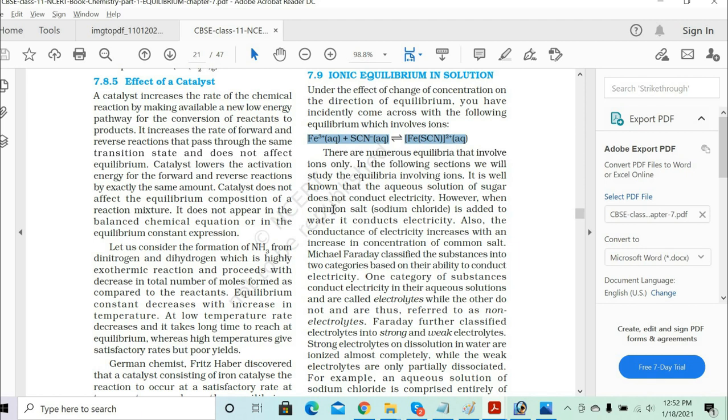Just write this part, then I'll tell you. So you have the ferric ions, Fe3+, combining with the SCN thiocyanate, so it forms the ferric thiocyanate complex ion.